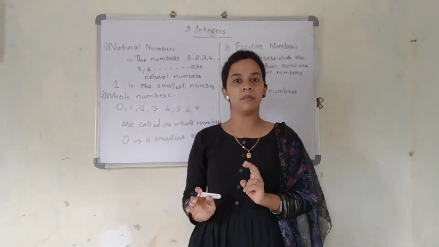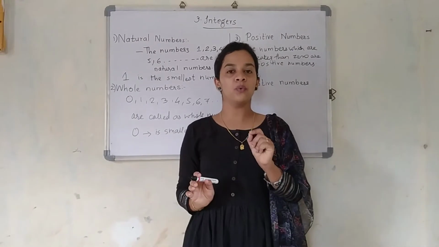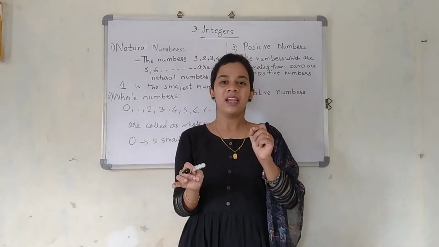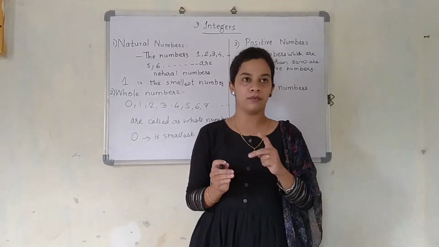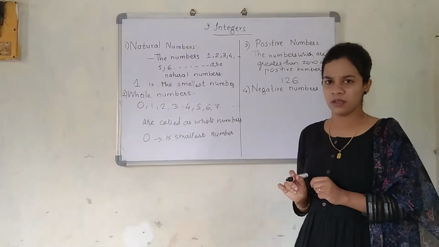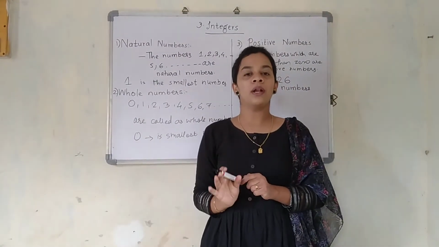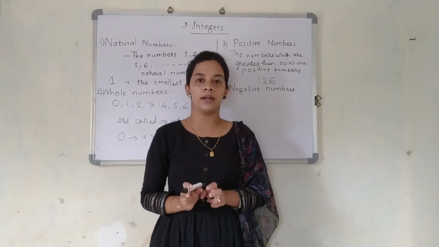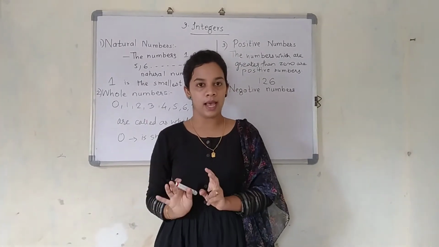Generally, positive numbers are usually denoted by plus, but when you are writing them, it is not necessary to give the plus sign. For example, if I gave you the number 126, generally we don't give it a plus sign. Normally we only write 126 as it is.